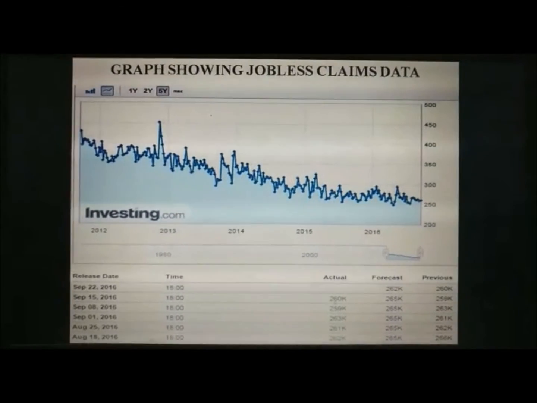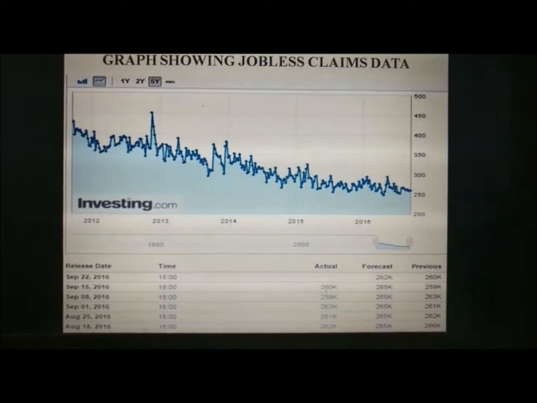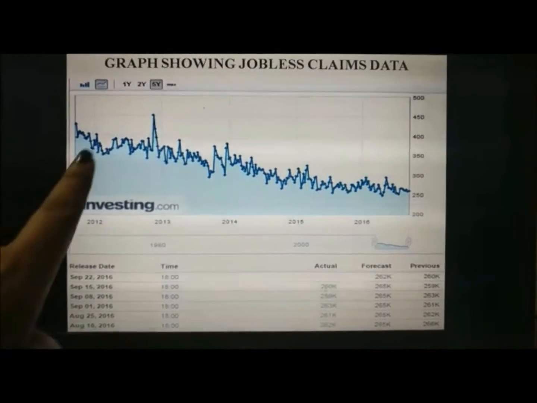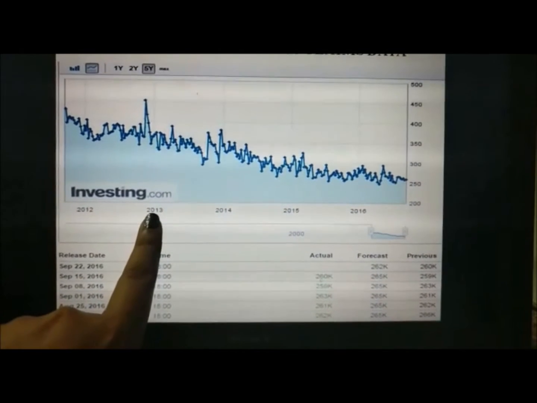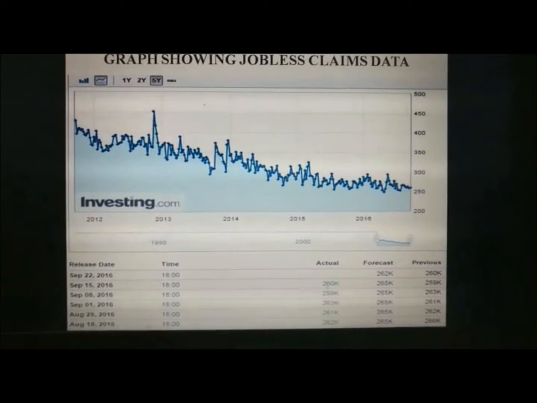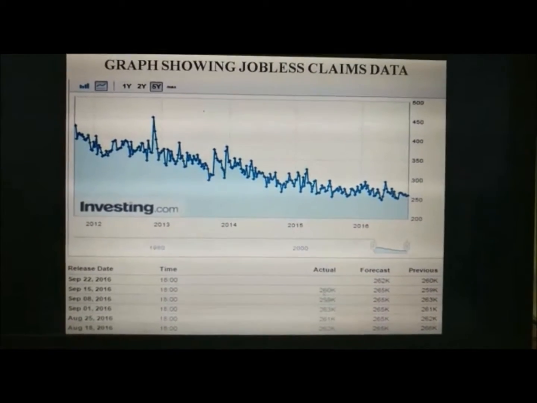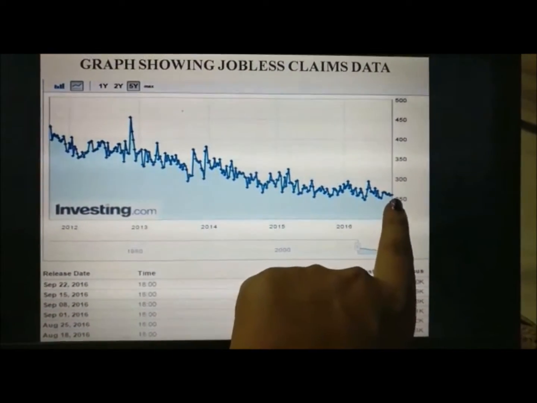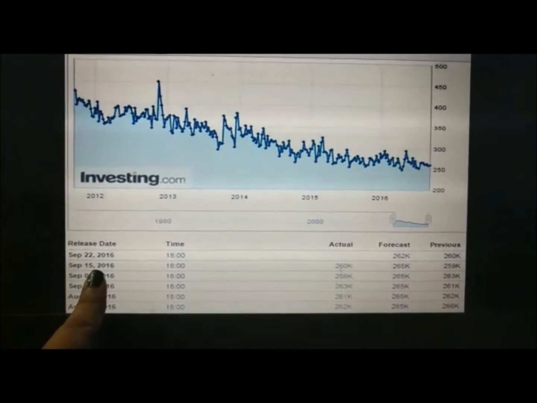Now let's see the graph of jobless claims data for a period of 5 years starting from 2012 to 2016. Here you can see that the highest peak is shown in 2013 when around 4,50,000 people had filed for unemployment benefit. But after this, there is a decreasing trend which continues till now, and the current data was released on September 15, 2016.